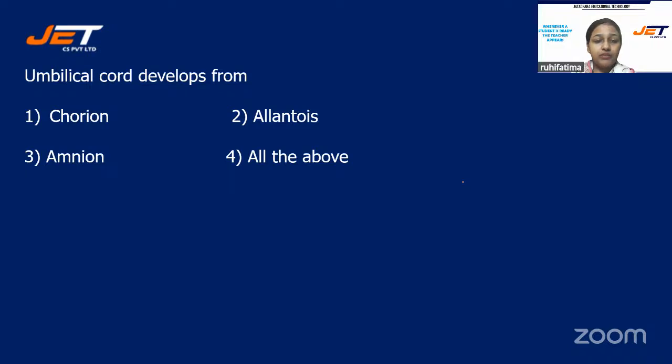Well done, Anusha. The correct answer is option number 2, allantois. Those who have selected option 2, they all are correct.